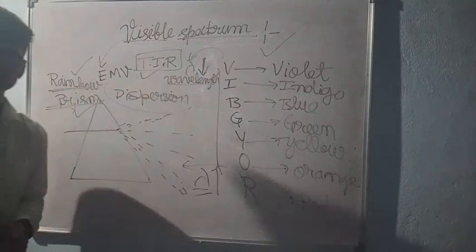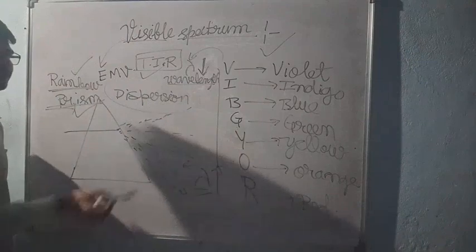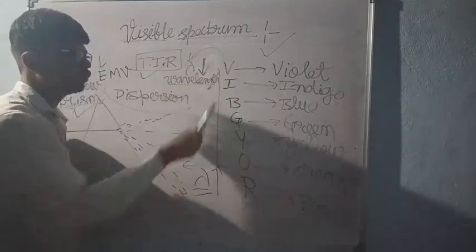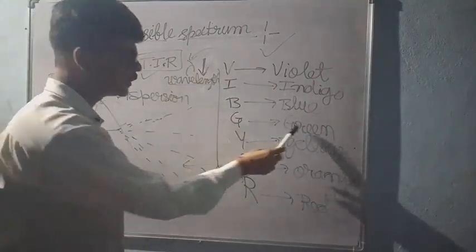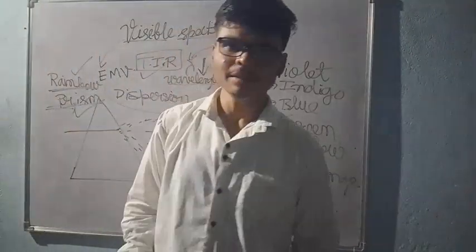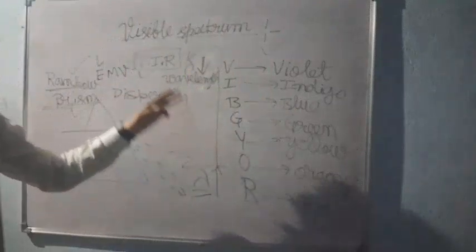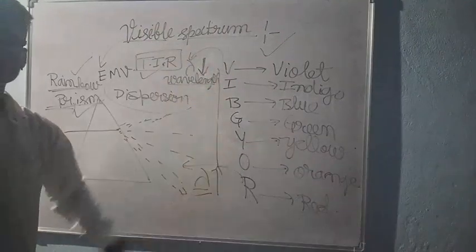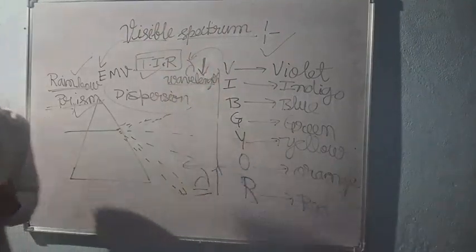Optical fiber is also an application of total internal reflection. So this visible spectrum is Vibgyor: violet, indigo, blue, green, yellow, orange, red. These colors are present in the visible spectrum.